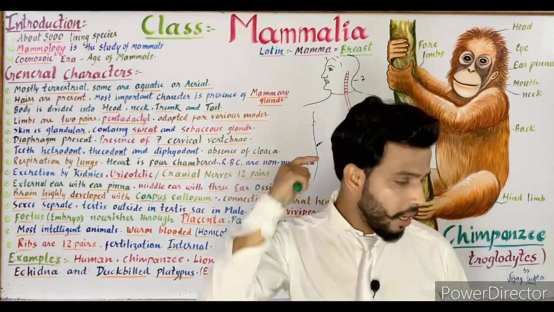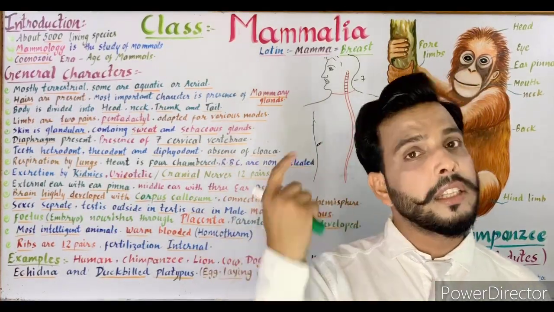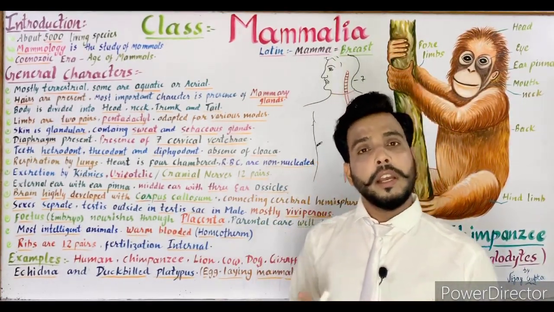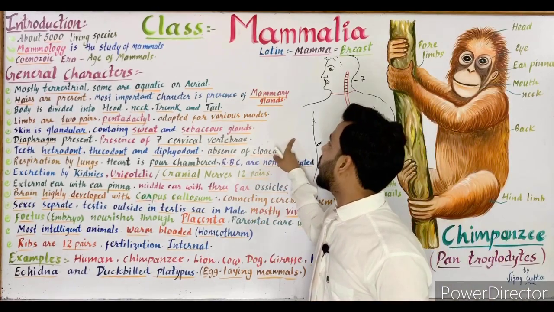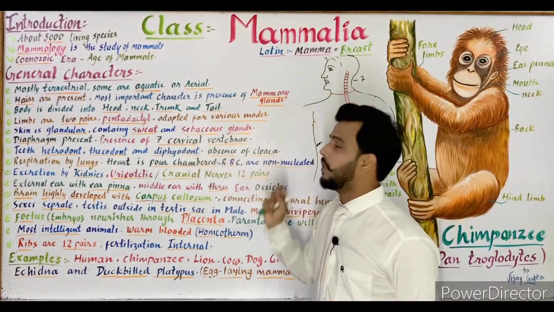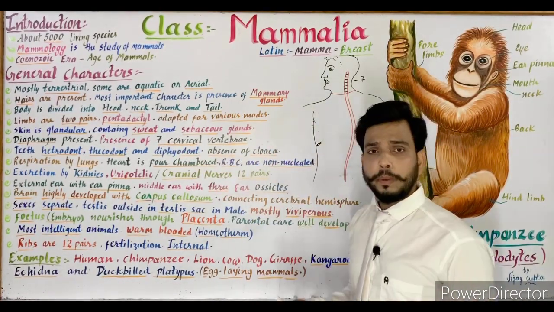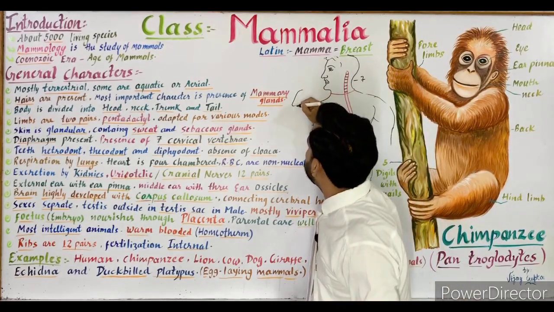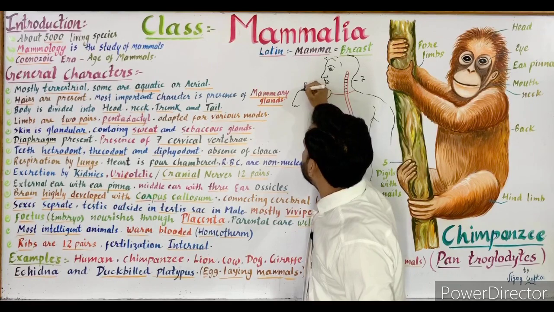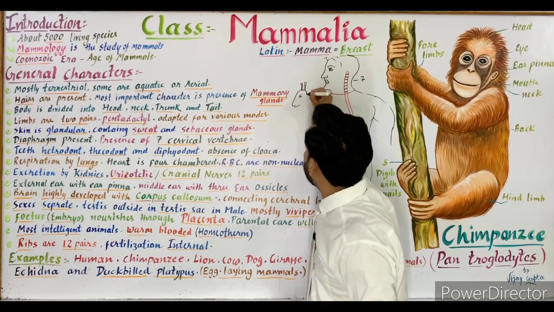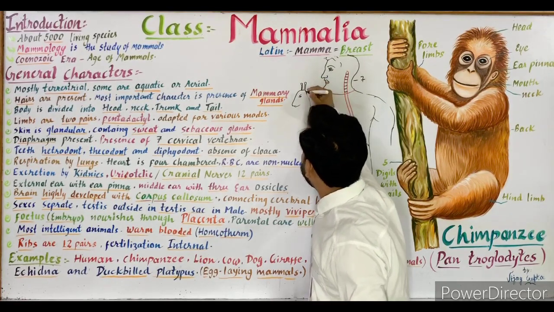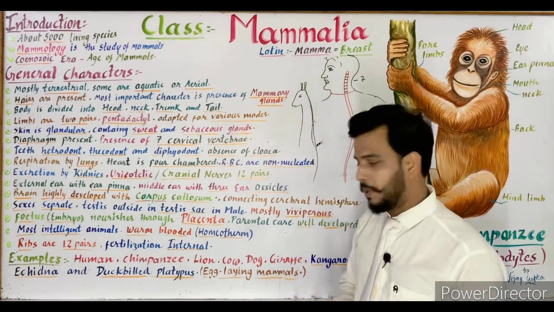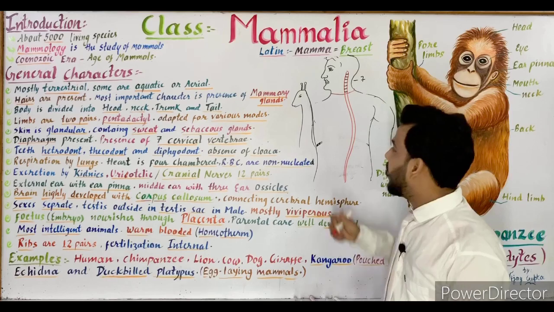Let us understand, the vertebrae which are present in the neck region are called cervical vertebrae, and in mammals there are a total of 7 cervical vertebrae. Not only in human beings, but in other mammals too. As you can see in the giraffe, some people suppose that since it has a long neck, it may have more than 7 cervical vertebrae, but it's not true.